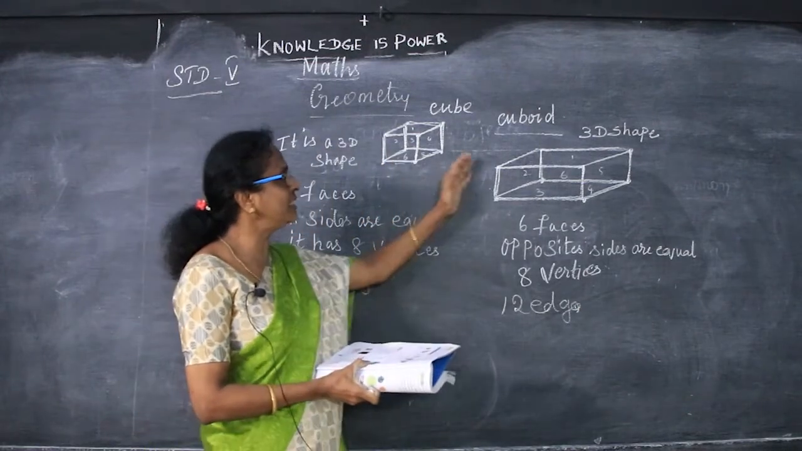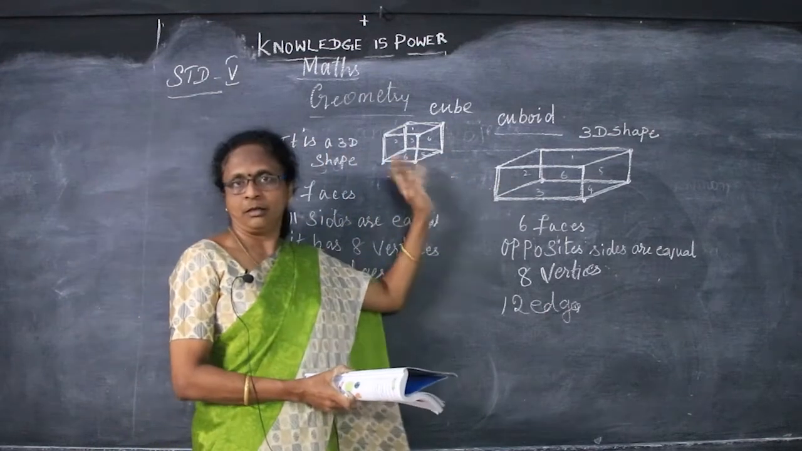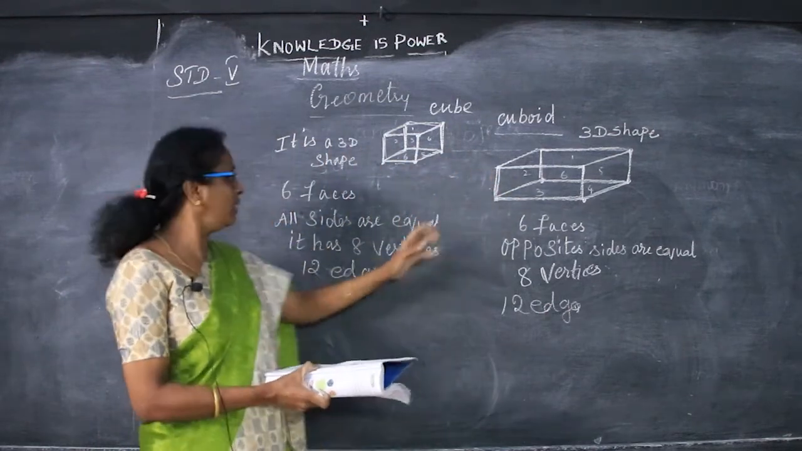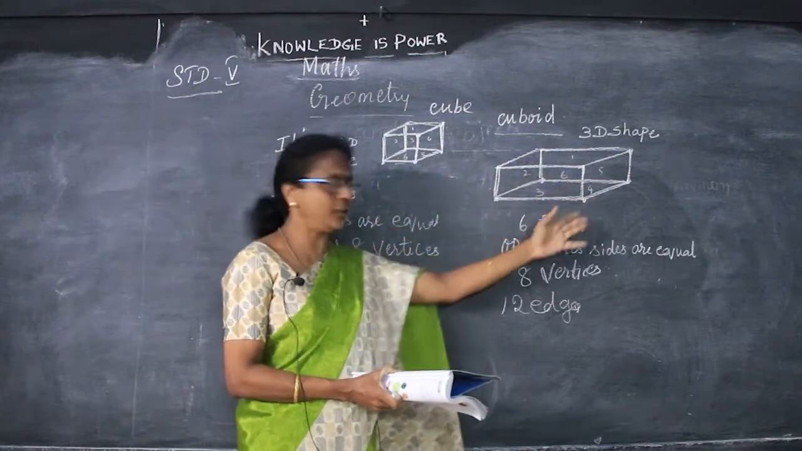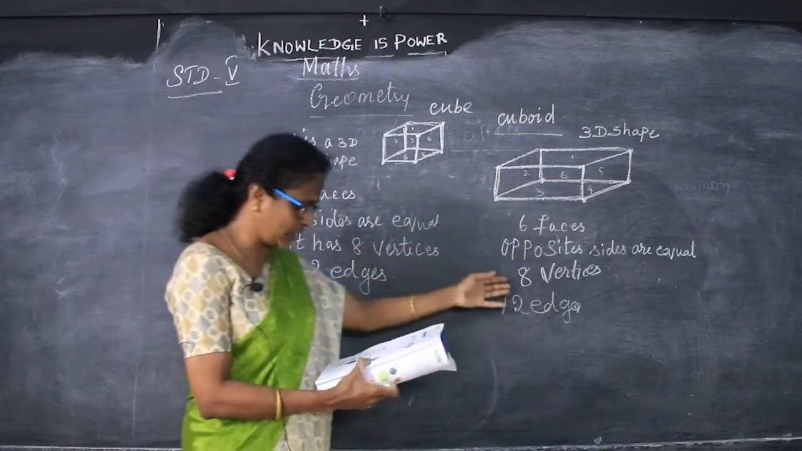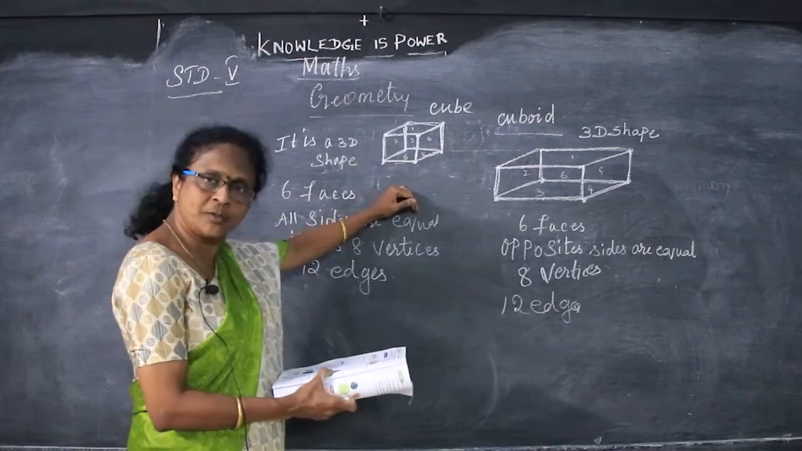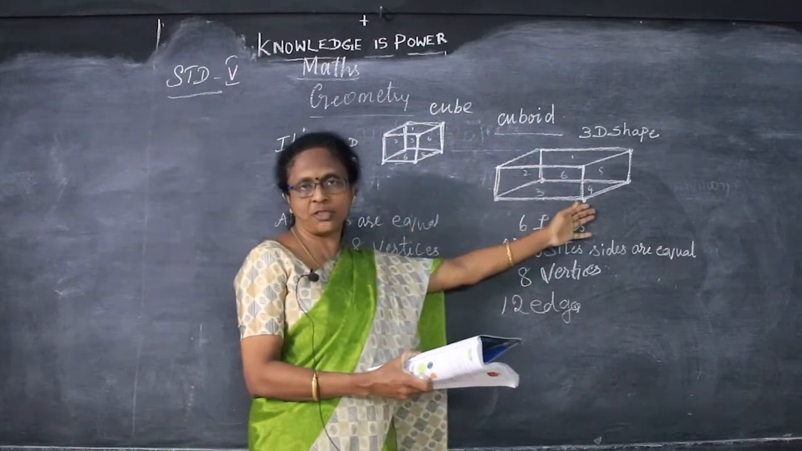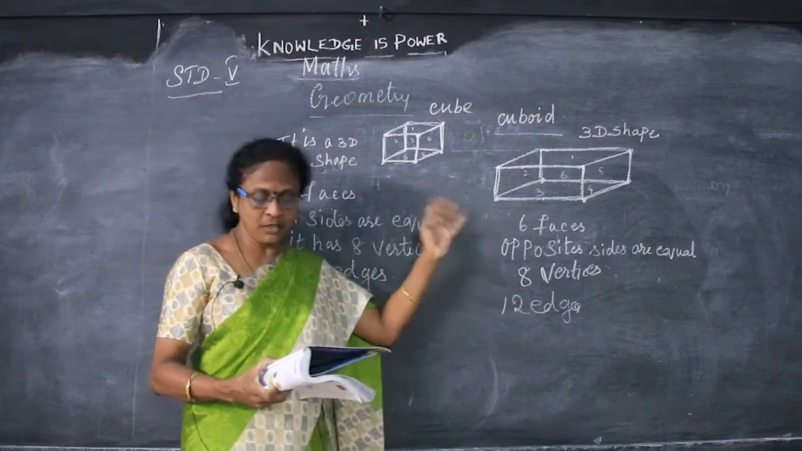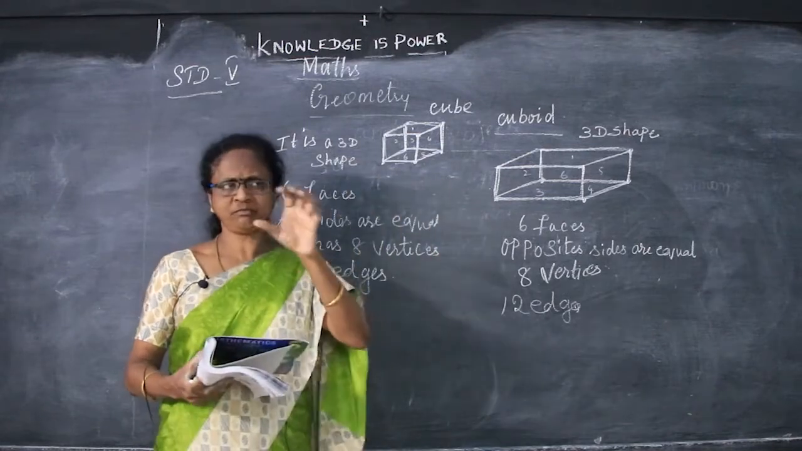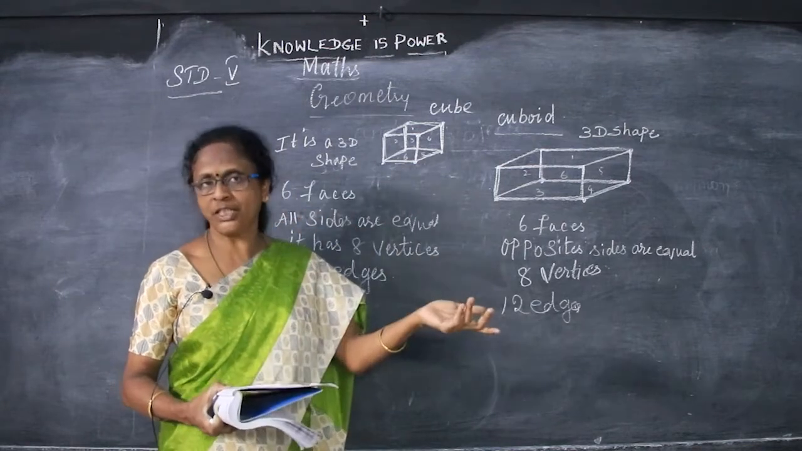So this is the 3-dimension cuboid and the 3-dimension cube. Both have the same properties. In the cube, all the sides are equal. In the cuboid, opposite sides are equal. Here it is 8 vertices and 12 edges, and here also 8 vertices and 12 edges. The cube has 6 faces, and the cuboid also has 6 faces. Okay. So are you able to understand this? Tomorrow I will make a box. How to make a box using a rectangle sheet, I will show you in the next class.